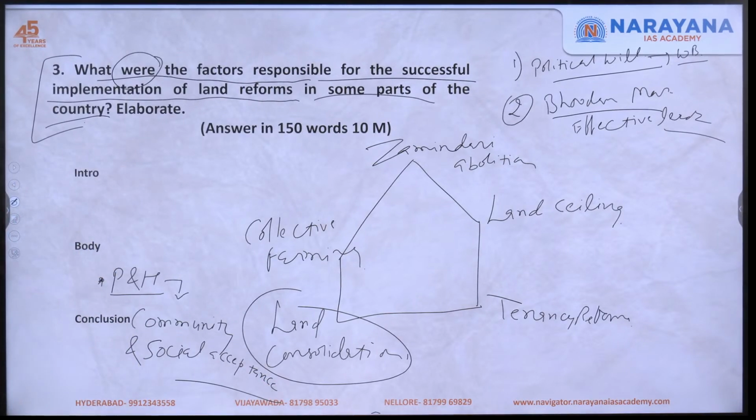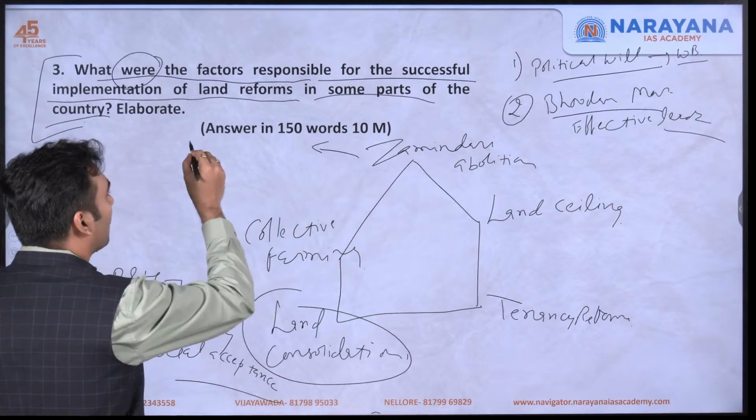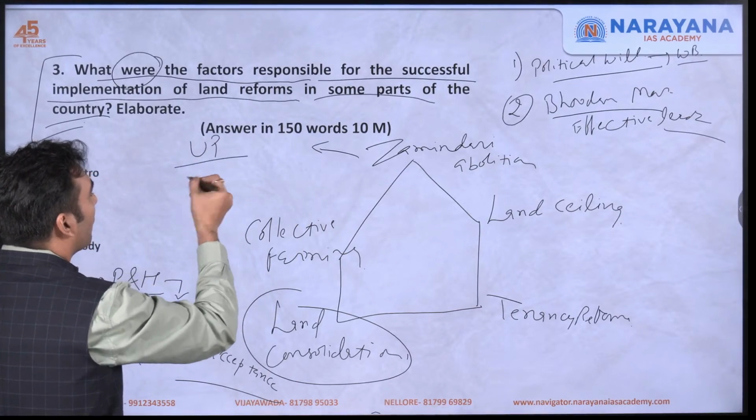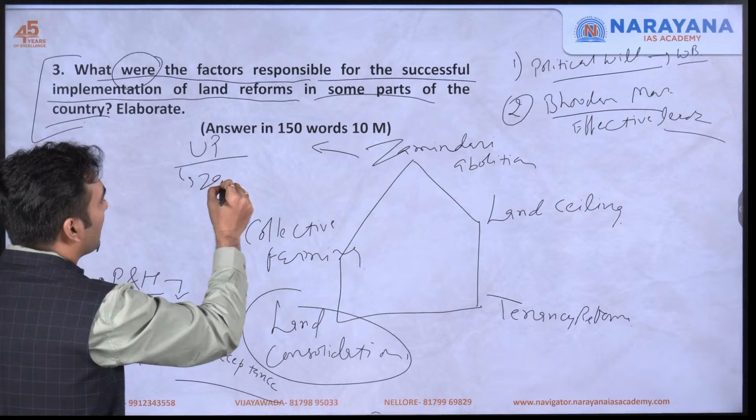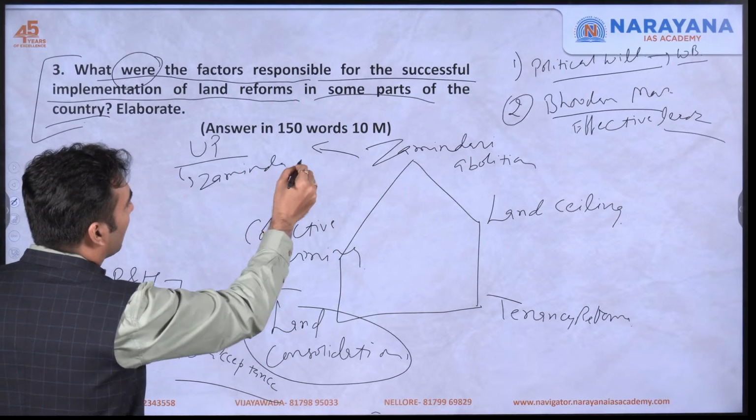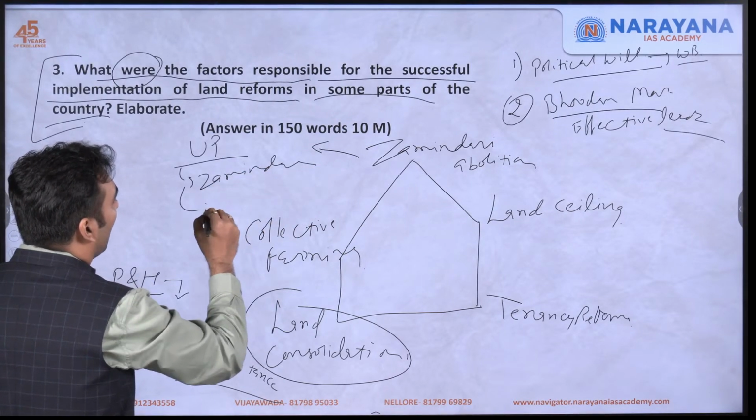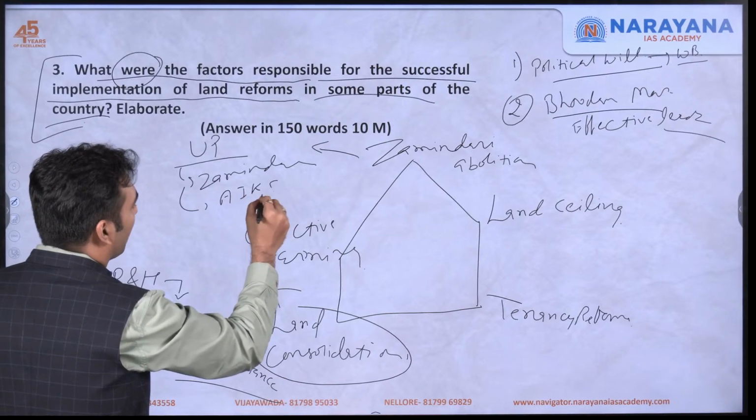Similarly, the role of the All India Kisan Sabha was there in some parts of UP where it was successful, especially in zamindari abolition. It was because of the role of the All India Kisan Sabha.